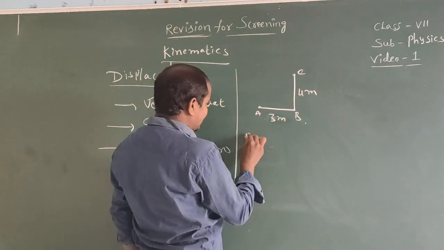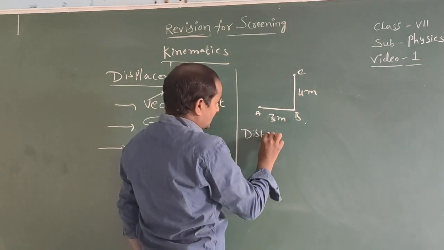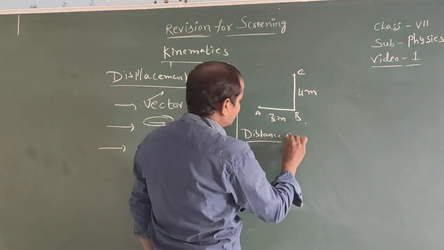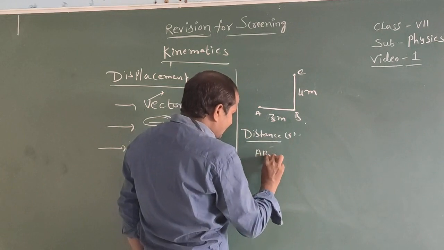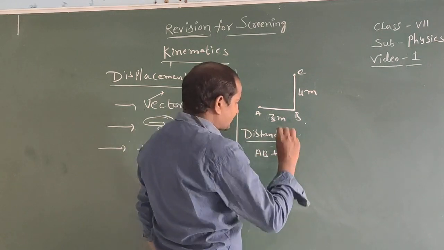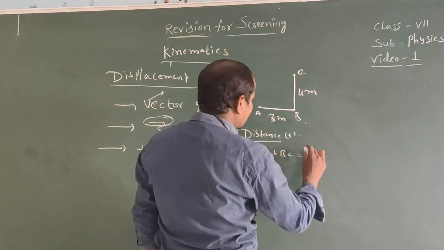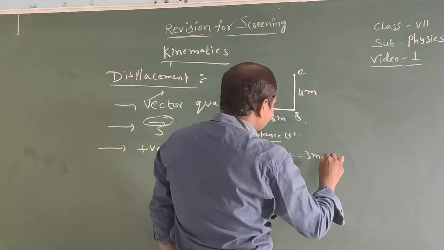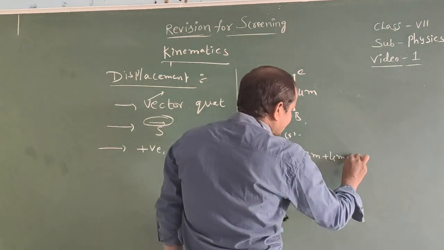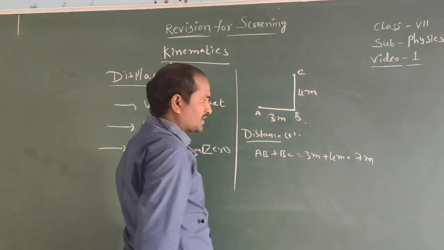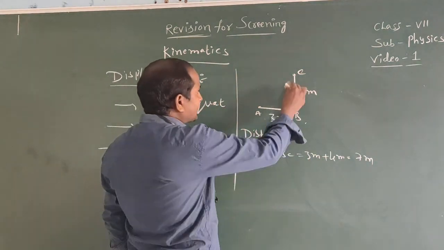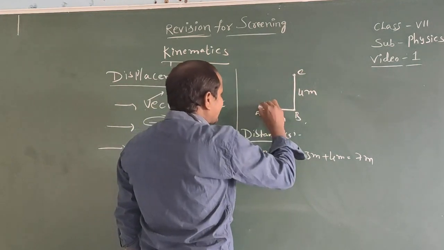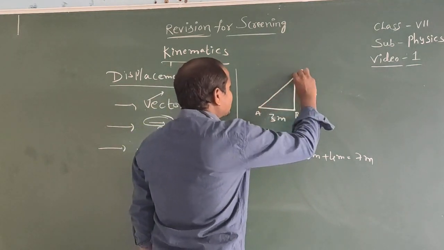Distance means the length of the path, here AB plus BC. So here AB equal to 3 meters and BC equal to 4 meters, that equals 7 meters. Now displacement. What is meant by displacement? The shortest distance between the initial and the final position, that is called displacement.